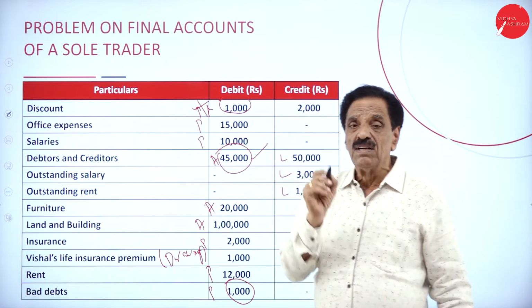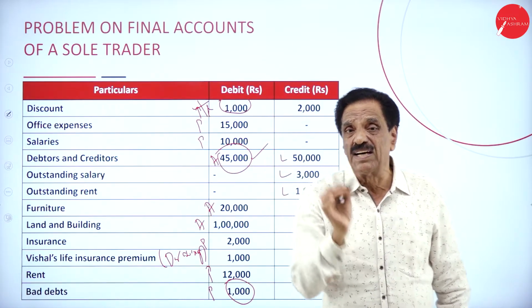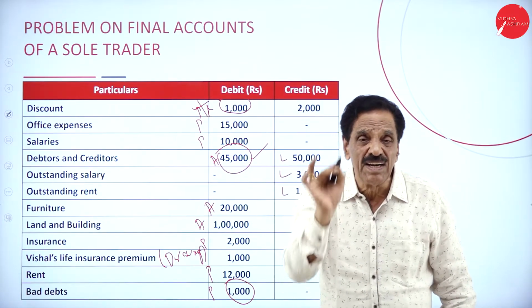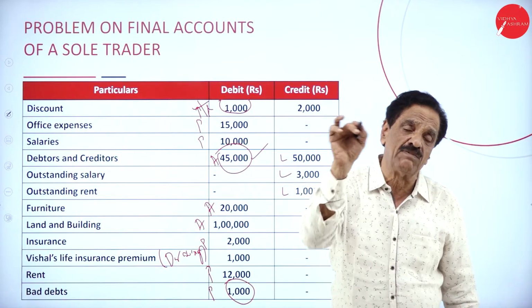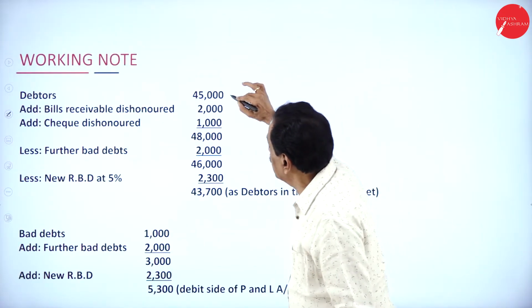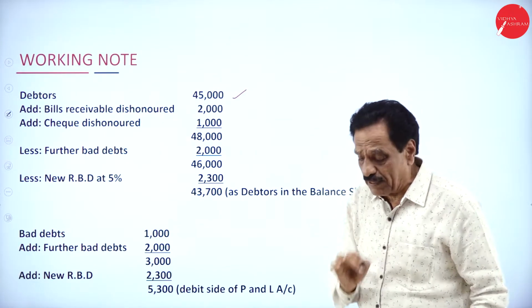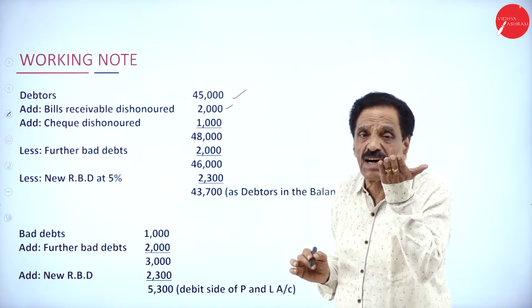What's the procedure? If the BR is dishonored, deduct from BR, add to debtor. If the check is dishonored, deduct from cash at bank, add to debtor. Then further bad debts, then further RBD is considered. I will show you how it is. What's your debtor? 45,000 as per trial balance. How much bill dishonor? 2,000. Add back to debtor. He is no more.